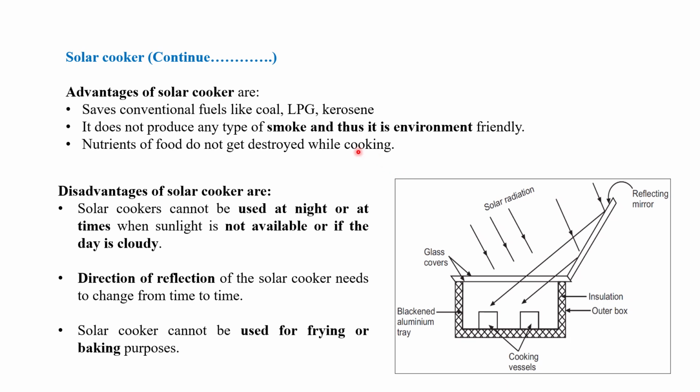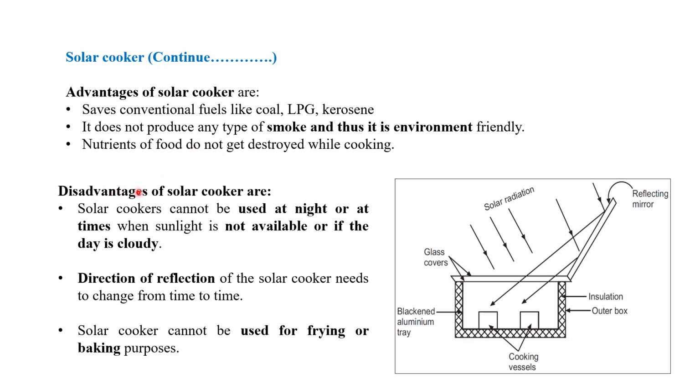So we can see what are the advantages of the solar cooker. It saves conventional fuels like coal, LPG, kerosene oil. It does not produce any type of smoke, and thus it is called environmentally friendly. Nutrients of food do not get destroyed while cooking. This is also one of the major benefits of the solar cooker.